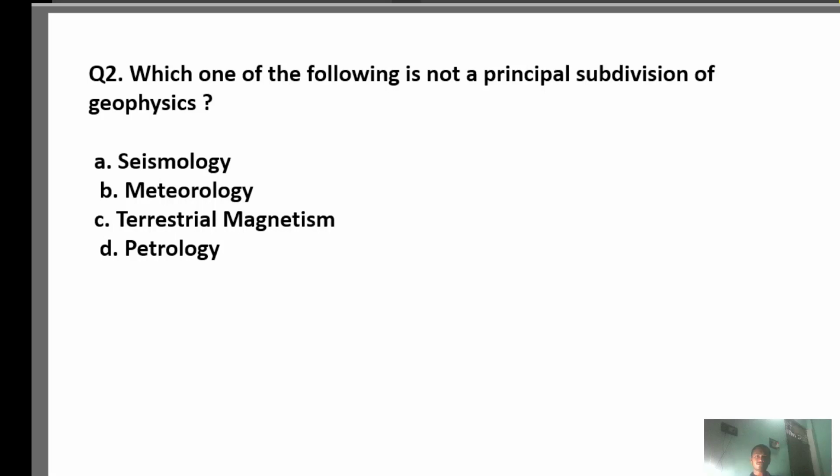Next question. Which one of the following types of interaction is insignificant between elementary particles but becomes prominent in the study of astrophysics and cosmology? Option A is strong interaction, option B is weak interaction, option C is electromagnetic interaction, option D is gravitational interaction. Which one of the following types of interaction is insignificant between elementary particles but becomes prominent in the study of astrophysics and cosmology?